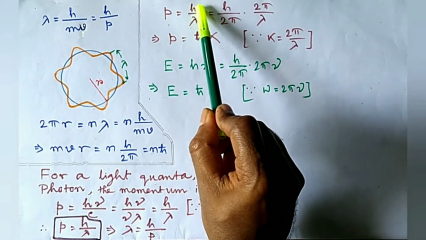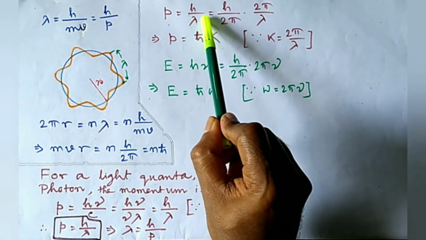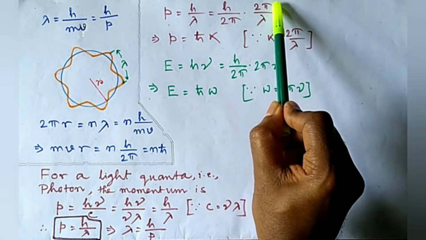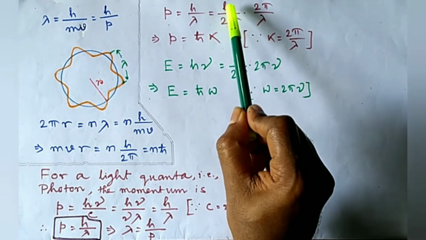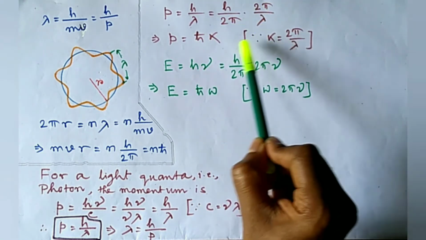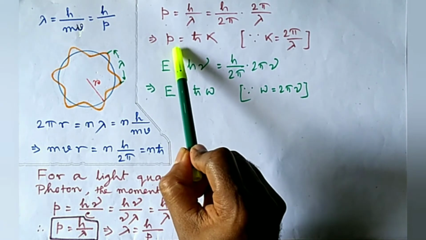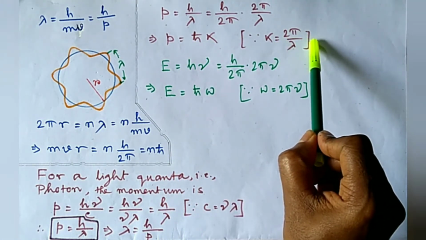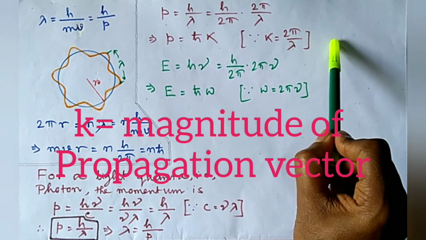p equal to h by lambda. We may write this as h by 2 pi into 2 pi by lambda. Now h by 2 pi equal to h cut, and 2 pi by lambda equal to k. So p equal to h cut into k. k is called the magnitude of the propagation vector.